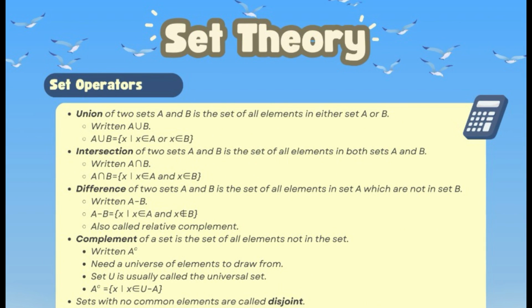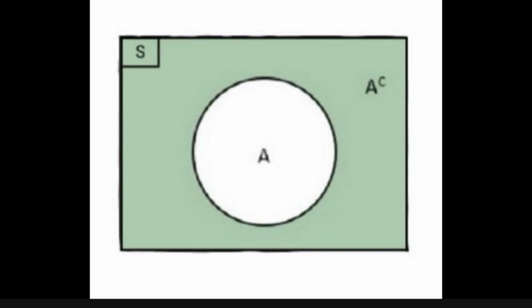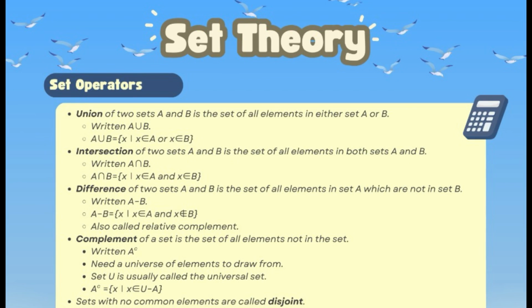The fourth set operator is the complement. The complement of a set is everything outside that set, but we need to think about the universal set, basically the whole world of elements we are considering. So, the complement is all the elements that are not in A. The following is an example image.